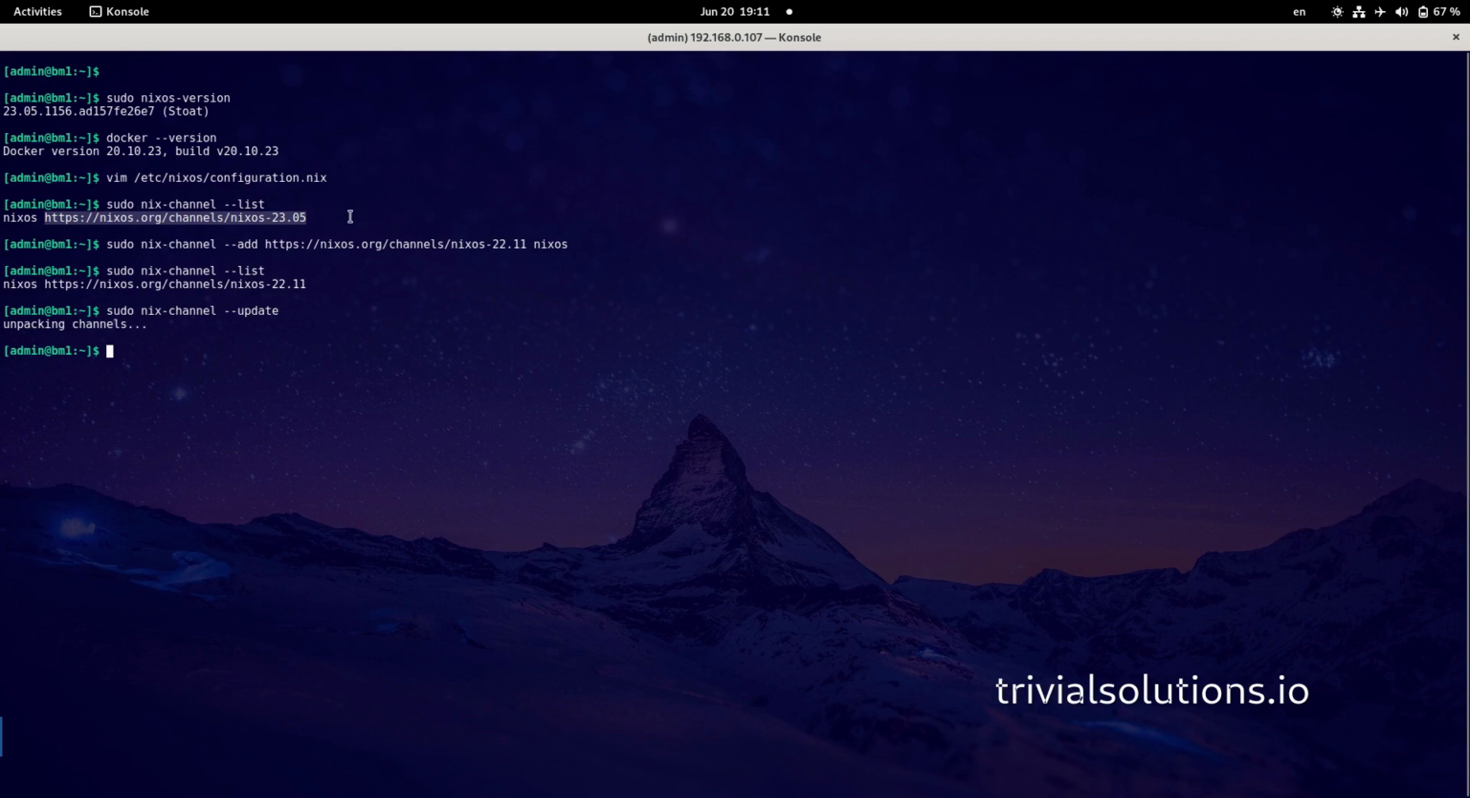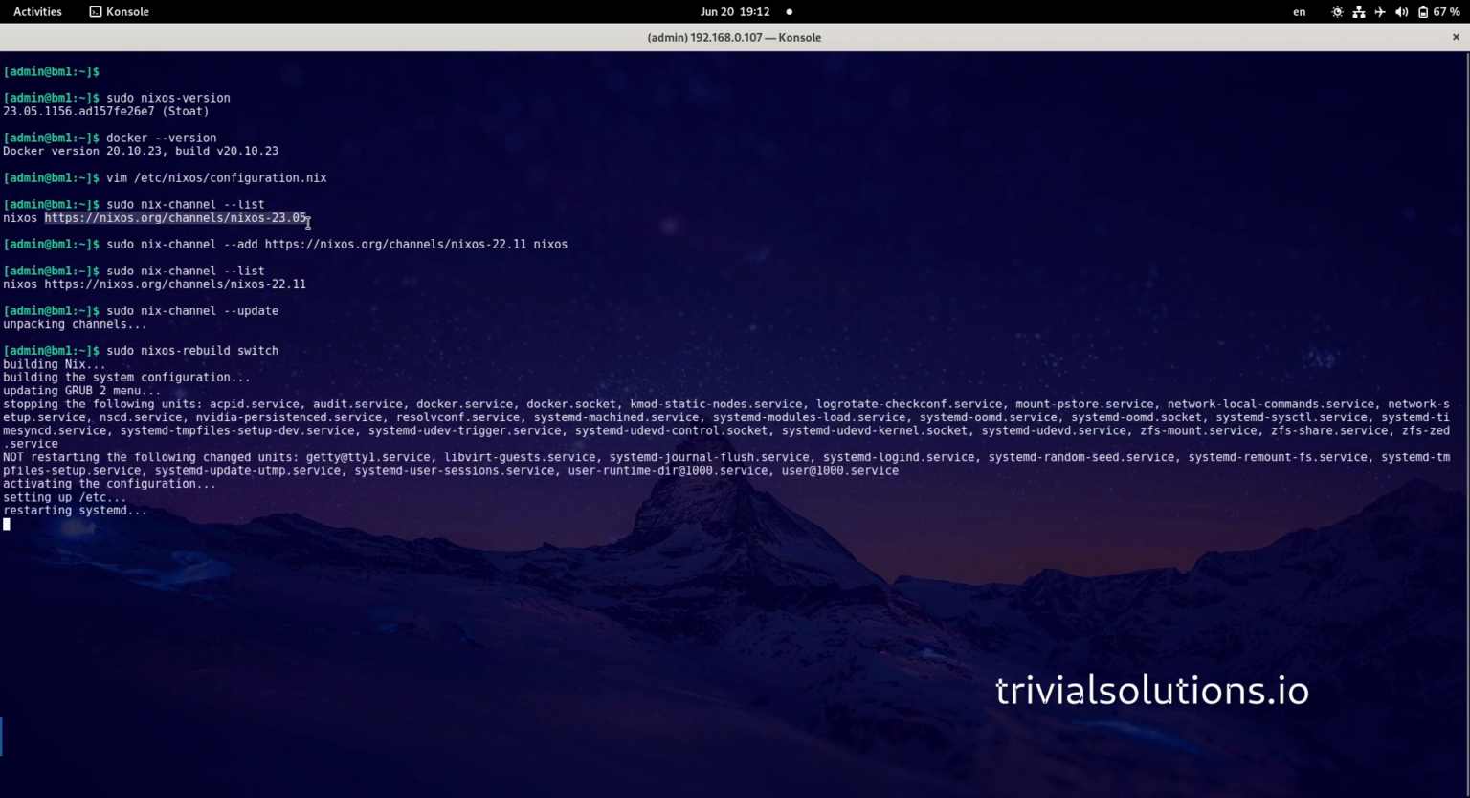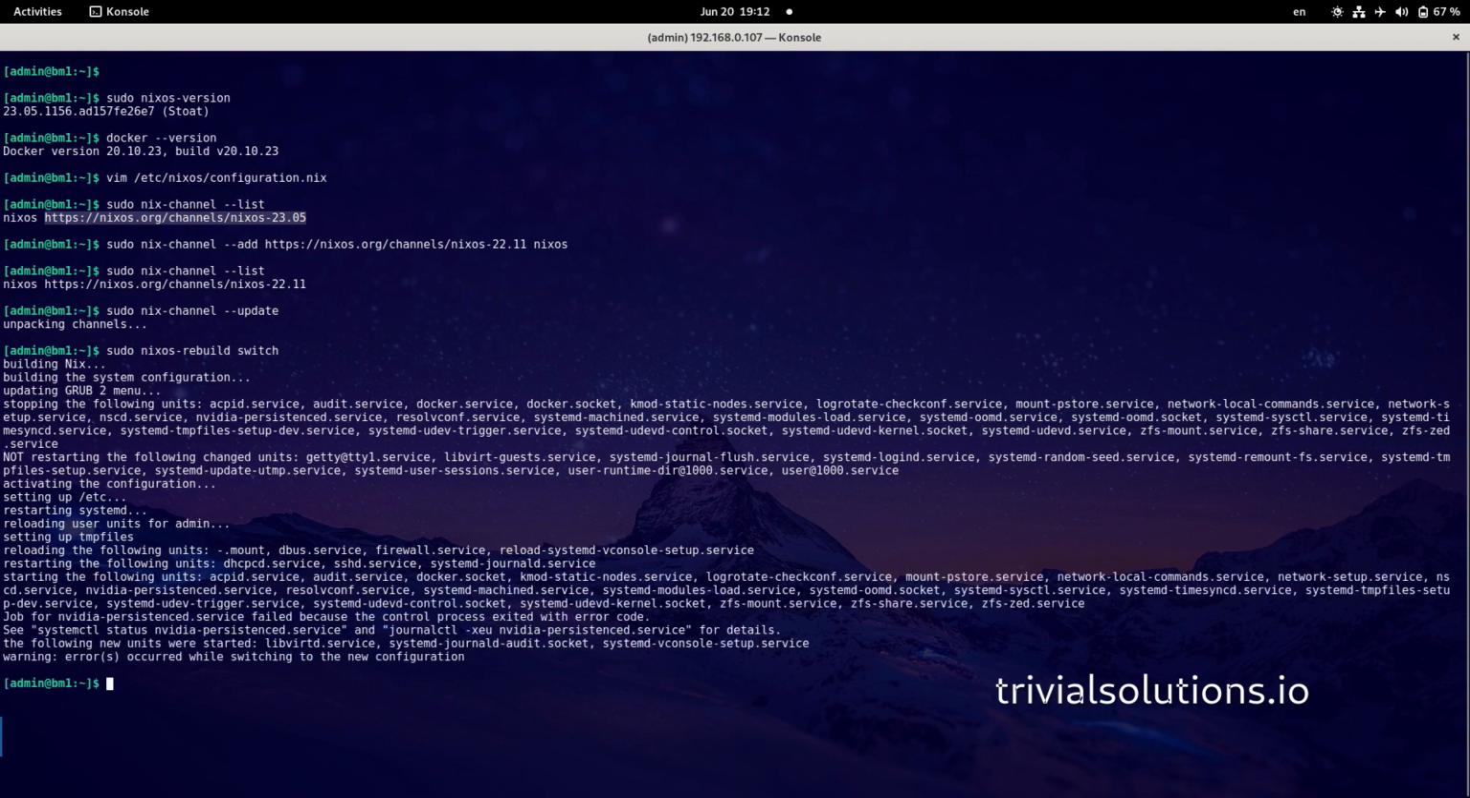And after we did that, what do we do? We just rebuild our operating system. NixOS rebuild switch, and building system configuration. This would download a lot of packages from the internet, but I already did this procedure before, so it's already downloaded all the packages and compiled all the stuff, so it's already in the Nix cache. Okay, it finished already.